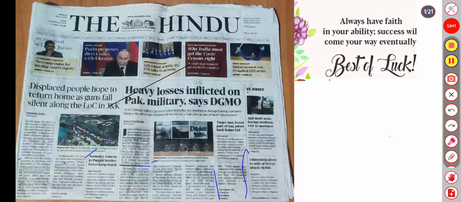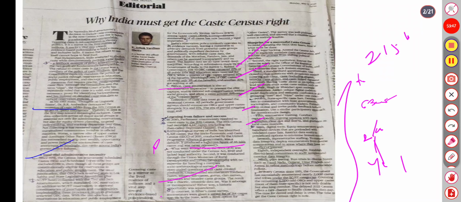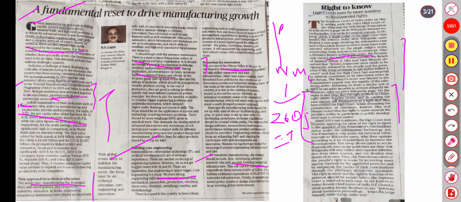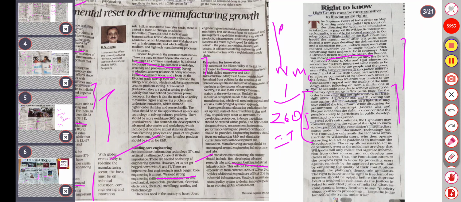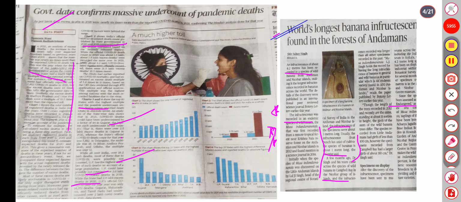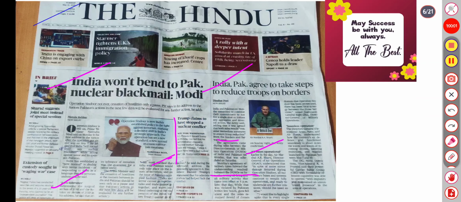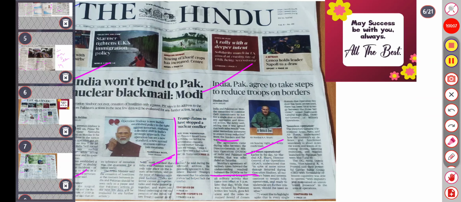The front page is covering the heavy losses inflicted by the Pak military, said the DGMO. Second, we cover the editorials. First is the caste census. Second is about the manufacturing growth rate, and also we must know about the chart representing the pandemic deaths. Next editorial covers that it will not be tolerable if there is terror or anything. Zero tolerance will be followed.